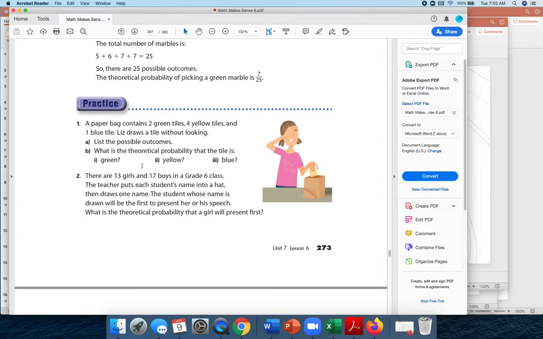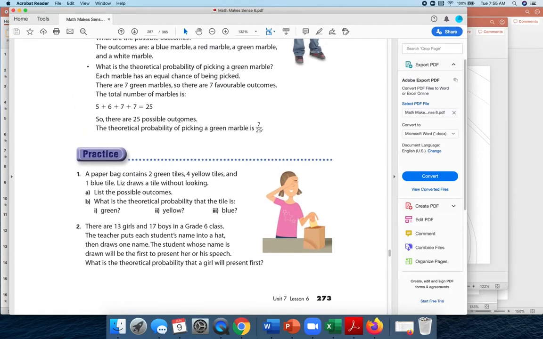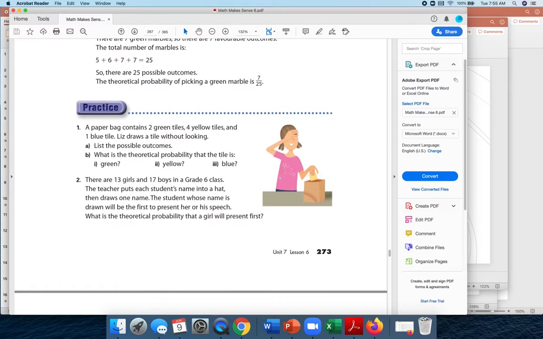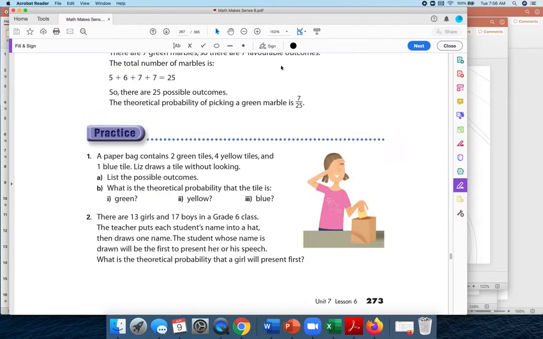We have to count up how many things there are in total for this one. So for these ones where there are chips in a bag, you do have to count them all up. So there are 2, 4, so 6, 7. So for green, it would be 2/7.